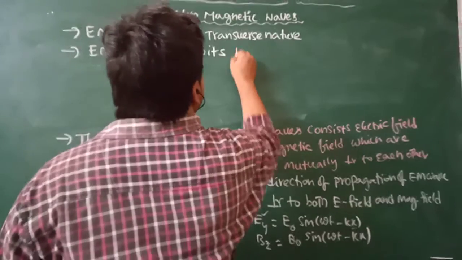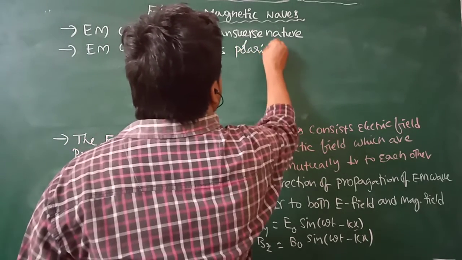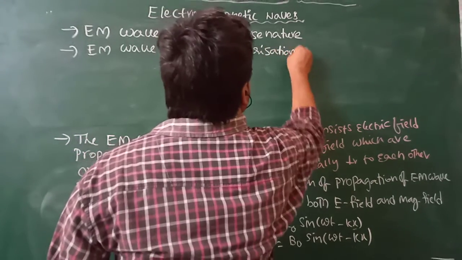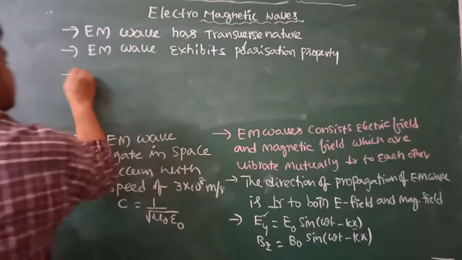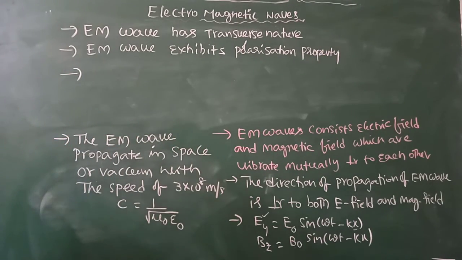Electromagnetic wave exhibits polarization property.